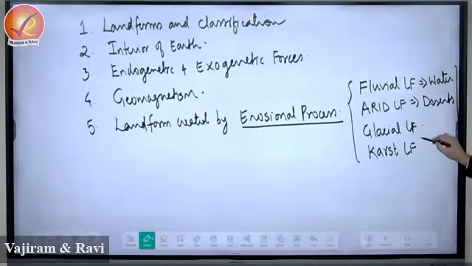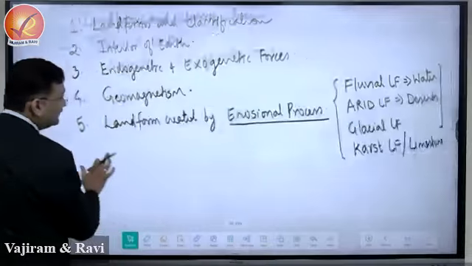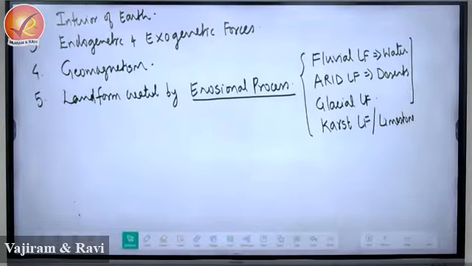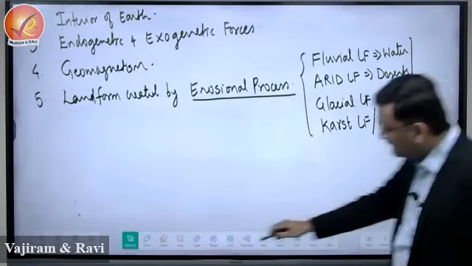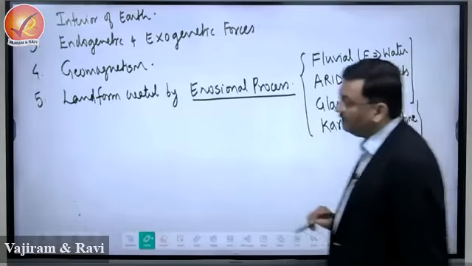Karst landforms, these are the region of limestone rocks. Landforms created in the region of the limestone rock, this will be referred as karst landform, limestone regions. So these 4 will do as a part of landforms.